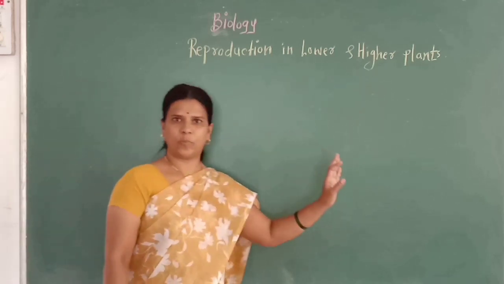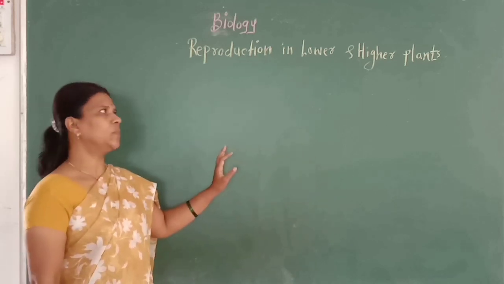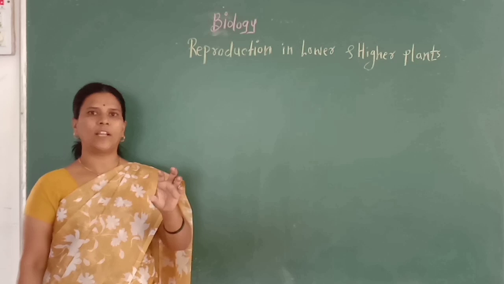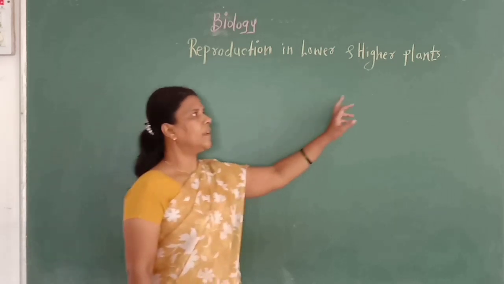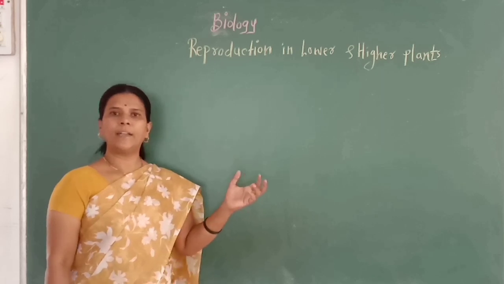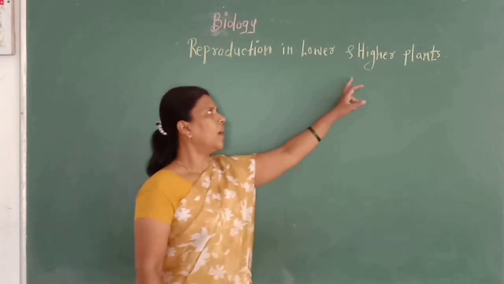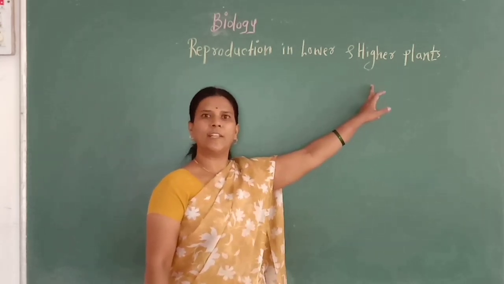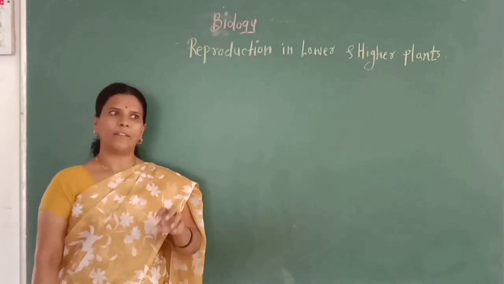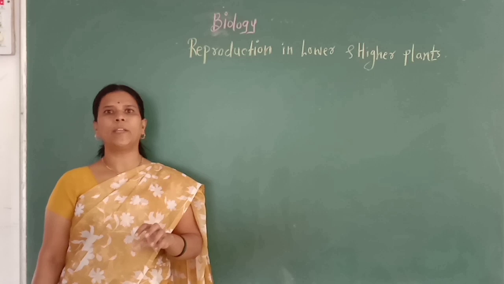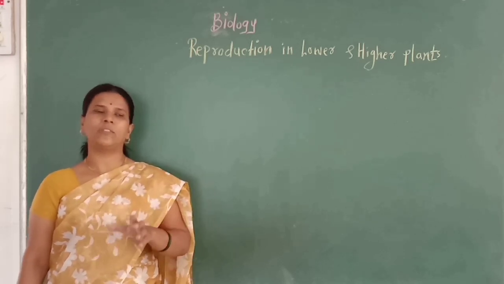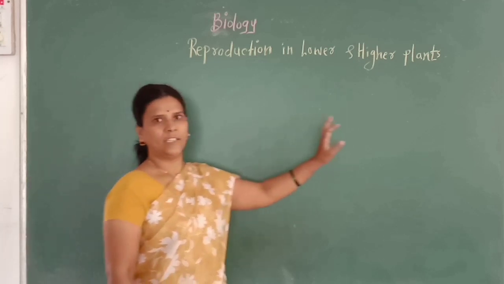As we know, in angiosperms, a special developed or modified stem called a flower is the main reproductive organ. In this topic we study how sexual reproduction takes place in angiosperms, that is, how the male gametophyte and female gametophyte develop in the flower, and how the process of double fertilization takes place till the formation of fruit and seed.